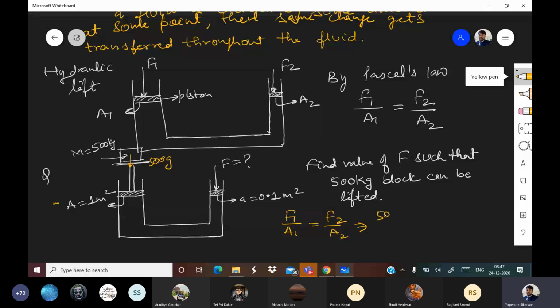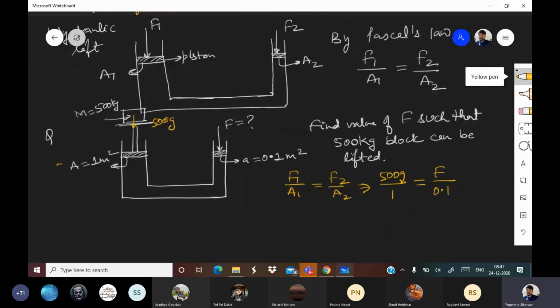So 500 G upon 1 is equal to F upon 0.1. So F comes out to be 5000 into 0.1, which is 500 Newton.